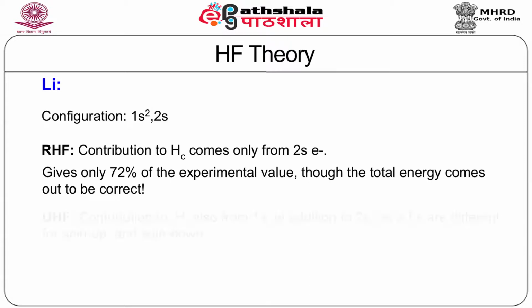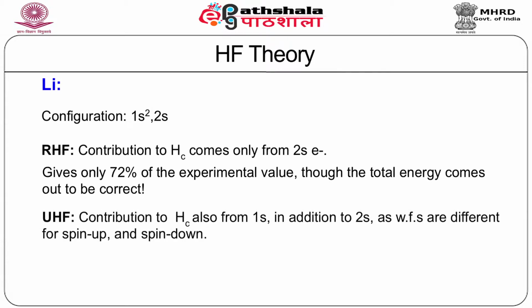to be rather correct. For unrestricted Hartree-Fock, on the other hand, the contribution to Hc comes also from 1s in addition to 2s, as the orbital parts corresponding to the up spin and down spin are different. Therefore, the contribution of the first term and the second term in Hc don't cancel each other. This gives 97% of the experimental value.